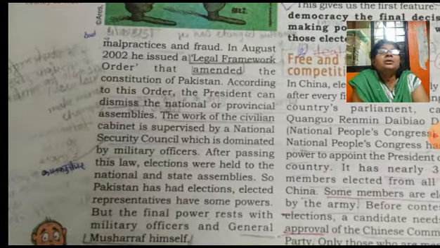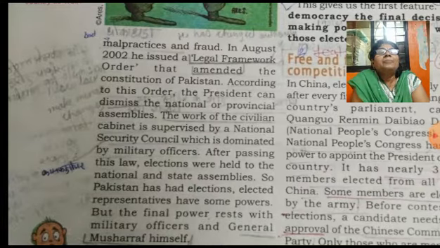The National Security Council, as per this amendment, which is dominated by military officers. So military officers were included in this council, and their work was to supervise the provincial assembly, those who were elected by the people.